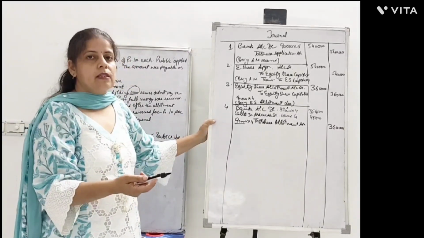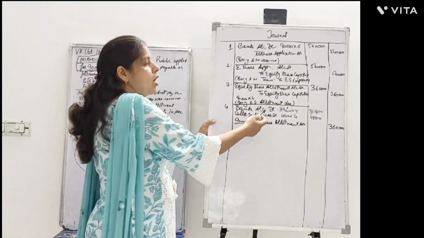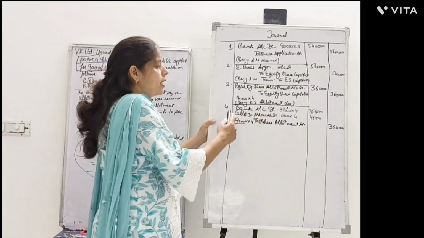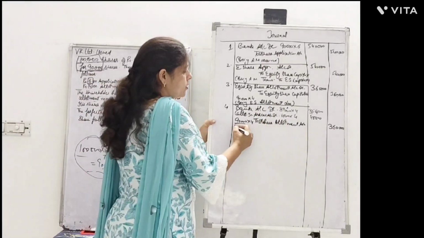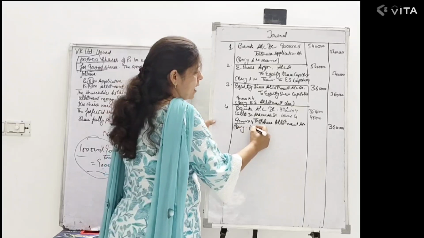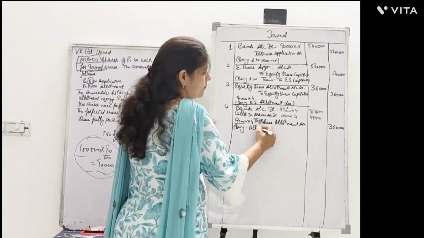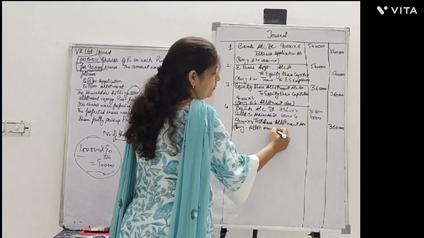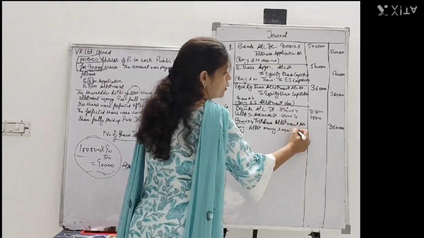In the upcoming cases, there will be more points. We should know how to take it, right? So here we got the calls in arrears being application money, allotment money received, right? So we pass the narration also here.